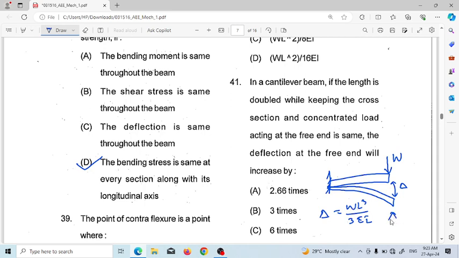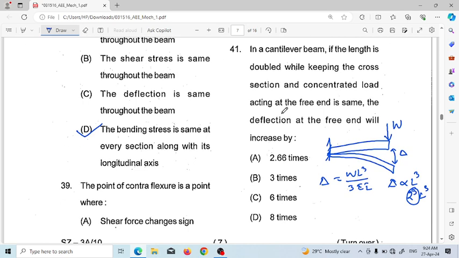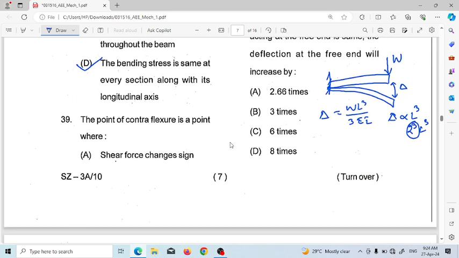So deflection is directly proportional to length cubed. If you increase the length by 2 times, it will be proportional to 2 cubed, that means 8 times. So the answer will be 8 times. D is the correct answer.